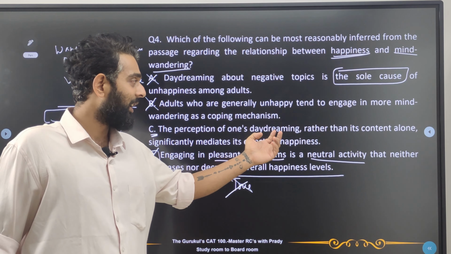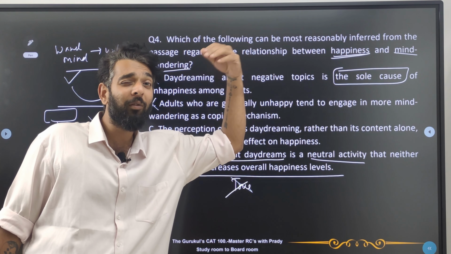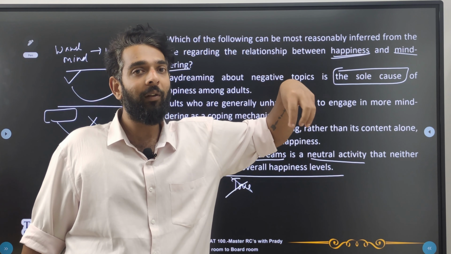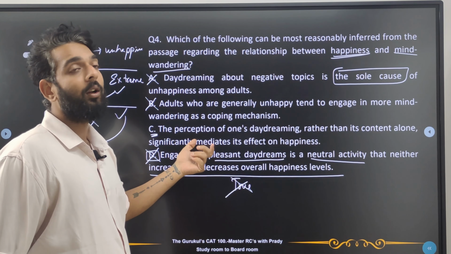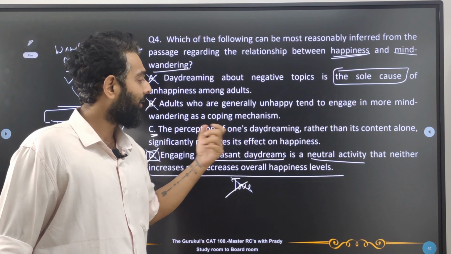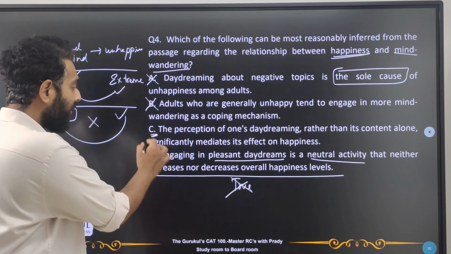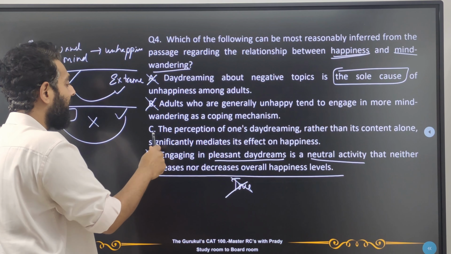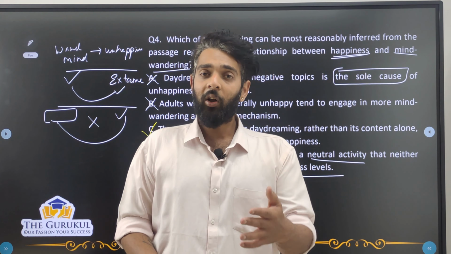The perception of one's daydreaming. That means how we think about daydreaming, how we think about what we have dreamt. Rather than its content alone, not what we have dreamt, but how we think we have dreamt, makes the significant difference on happiness. Significantly mediates, that means significantly influences our happiness. So this is being told in the passage. So this is a possible or reasonable inference that we can derive. So C should be our correct answer. Alright guys.